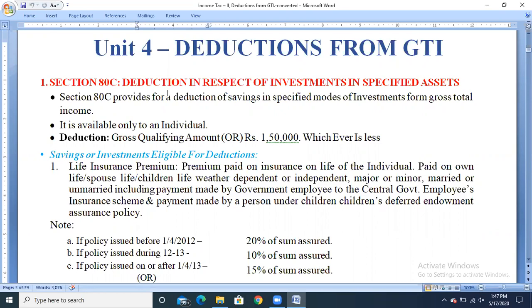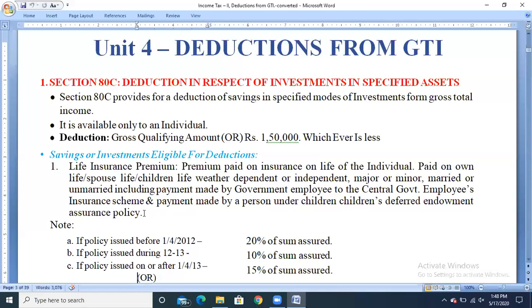So dependents may be on his own life or the spouse, either husband or wife, or the children's life, whether dependent or independent, or major or minor, married or unmarried, including payment made by a government employee to the central government employees insurance scheme, and the payment made by a person under the children's deferred endowment assurance policy.